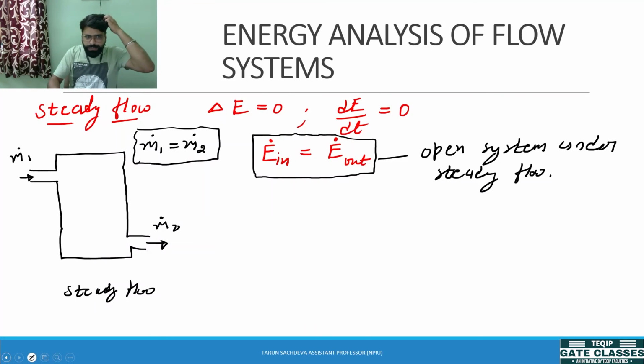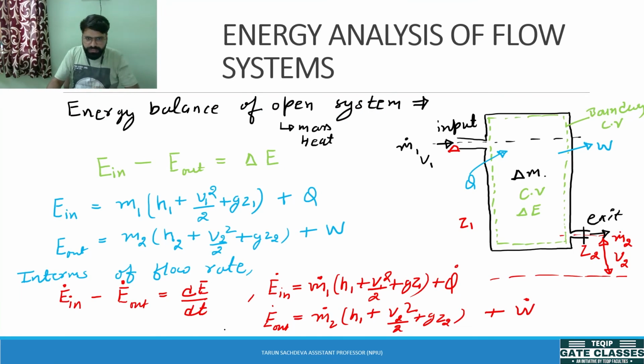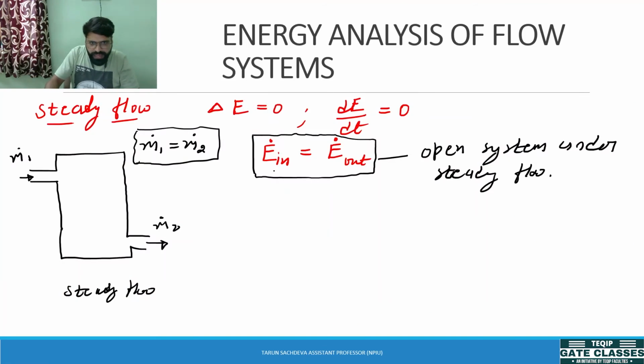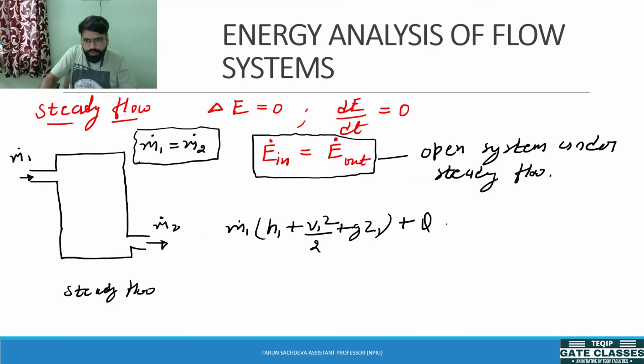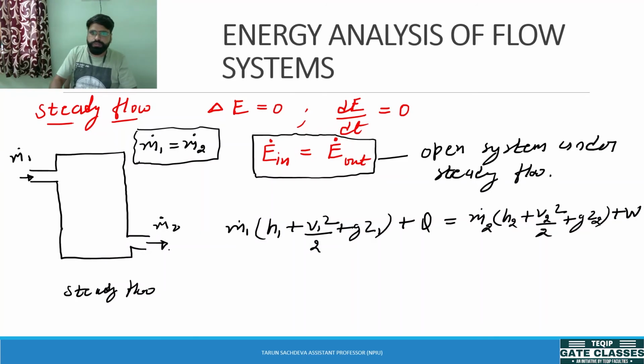Okay, now as we have understood all the energy coming into the system and going out of the system, we can write the total equation: m1 dot into (h1 plus v1 square by 2 plus gz1) plus Q will be equal to what? m2 dot into (h2 plus v2 square by 2 plus gz2) plus W. So this is the equation of energy balance.